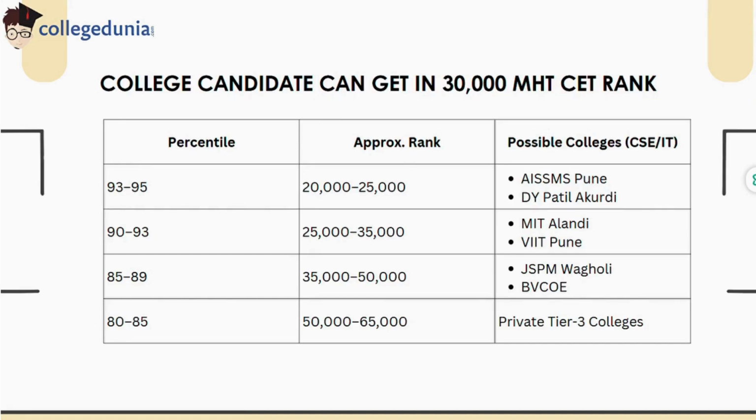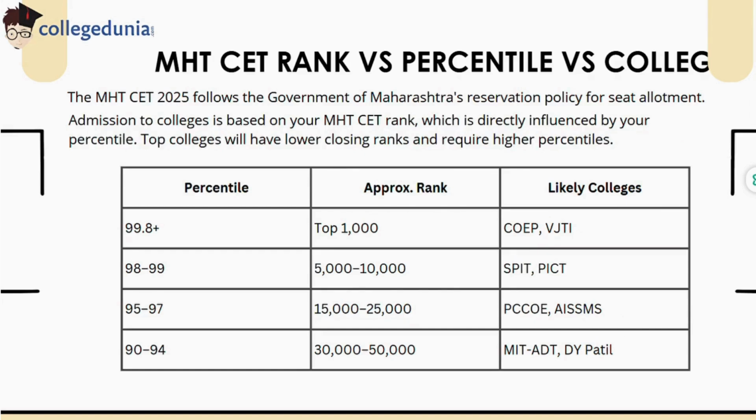Colleges at 30,000 rank. With a rank between 25,000 to 35,000, roughly 90 to 93 percentile, candidates can target institutes like MIT, VIIT Pune, GSPM or BVCOE for branches like CSE and IT.